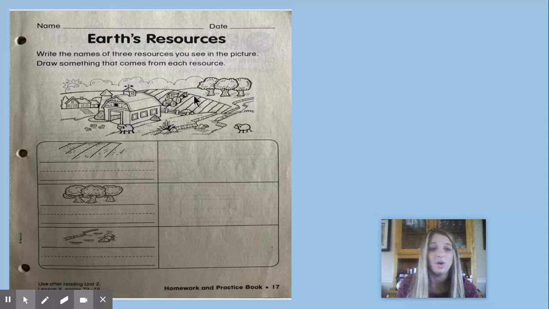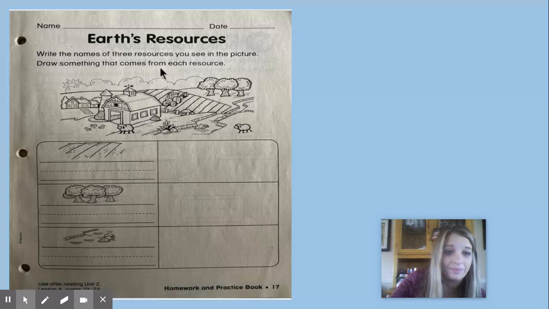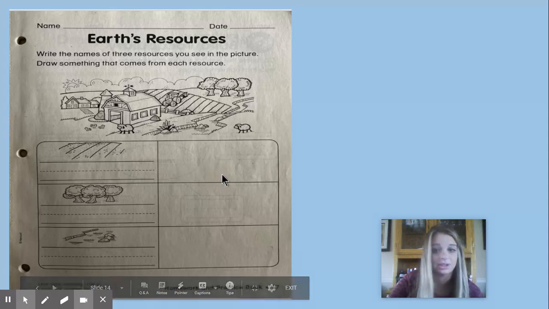All right, so what you are going to do today is you are going to write the names of the 3 resources you see in this picture. And then you're going to draw something that comes from each resource. So that is what you're going to do. You're going to write the names of the 3 resources you see in this picture, and then draw something that comes from each resource. Right?